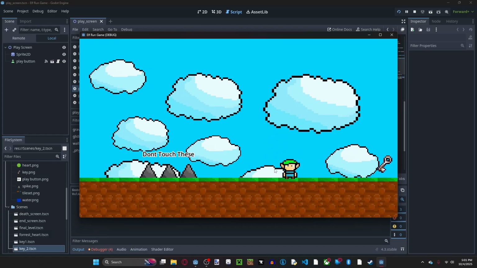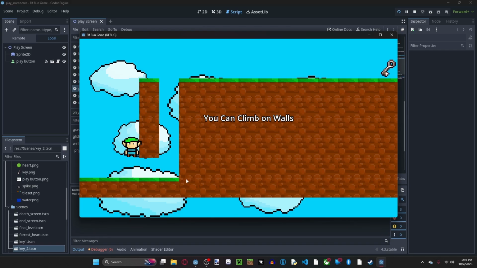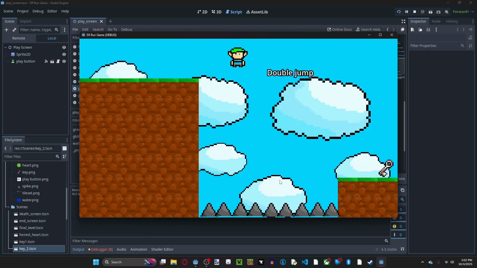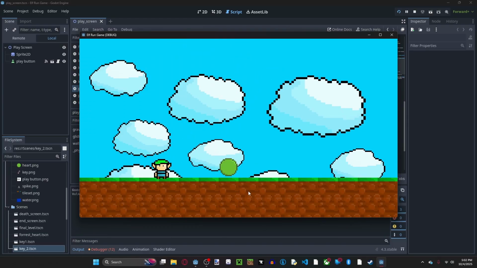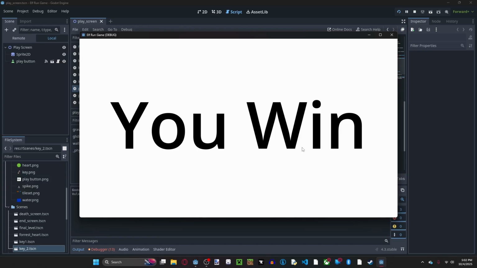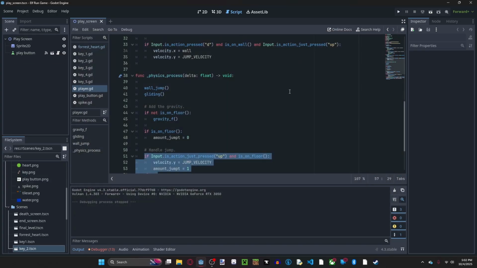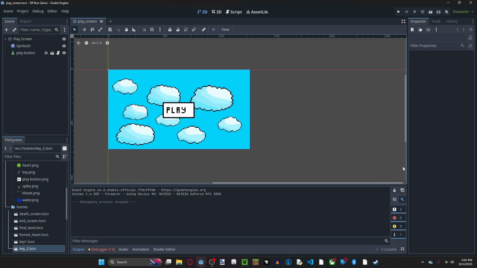How am I doing that? I don't know yet. But originally the idea of this project was for it to be a game where you're an elf traveling through a forest trying to get the heart of the forest and return it. And that's what happens whenever you touch that. So I'm actually going to take that game and turn it into a Metroidvania game. Obviously this new Metroidvania game is going to be a lot bigger and have more things.